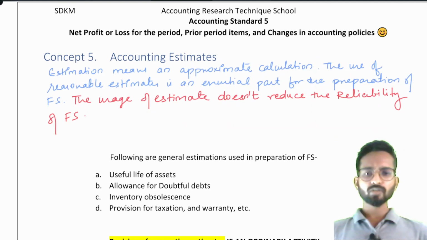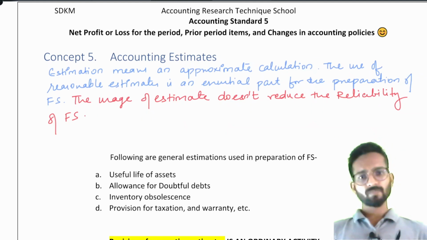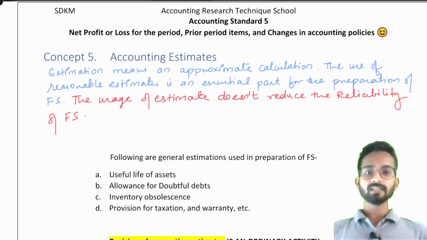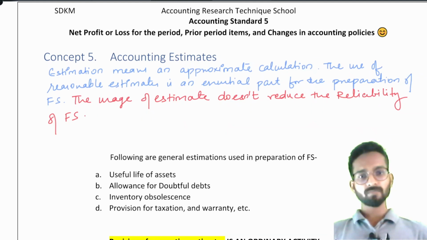Only thing is that you have to disclose the fact that okay, I am using these machines. I expect the useful life to be 8 years because I think in 8 years this technology will become obsolete or we will use the machinery fully. Machinery will be useless after 8 years. You just have to provide your point and you can use whatever useful life is there. Okay. So you can say, sir, like this, every company will have their own estimate.